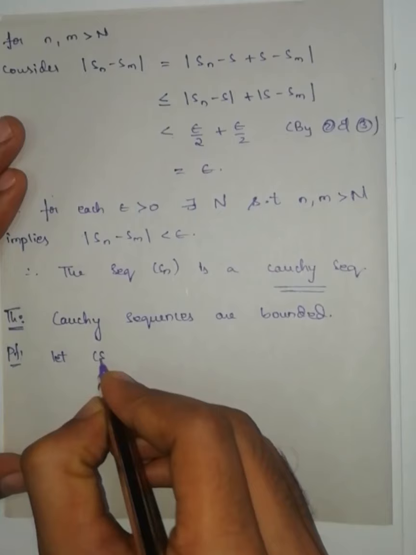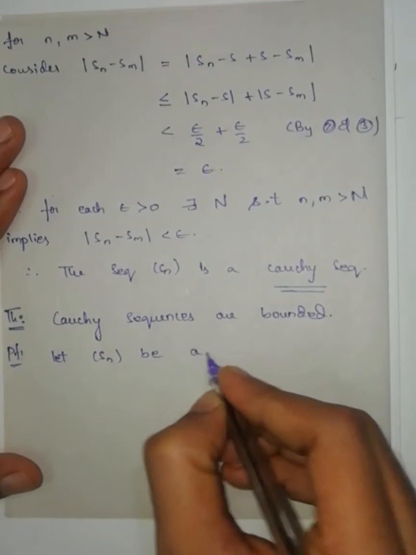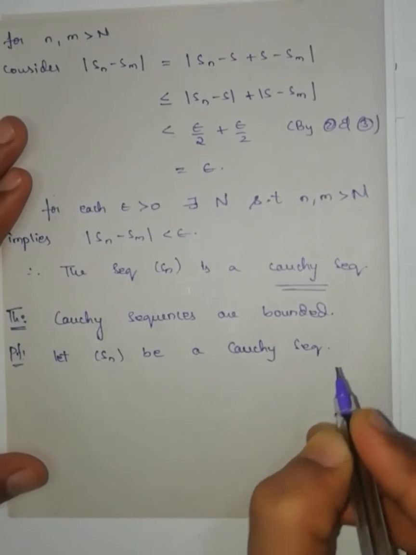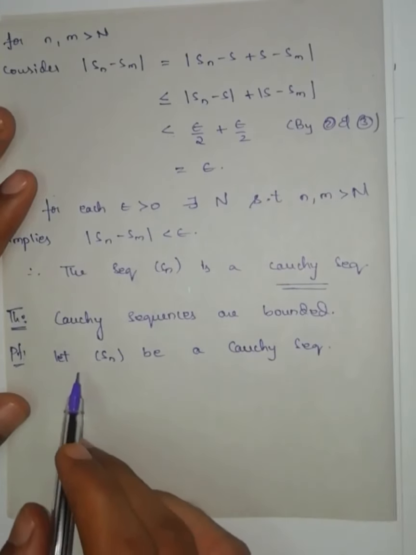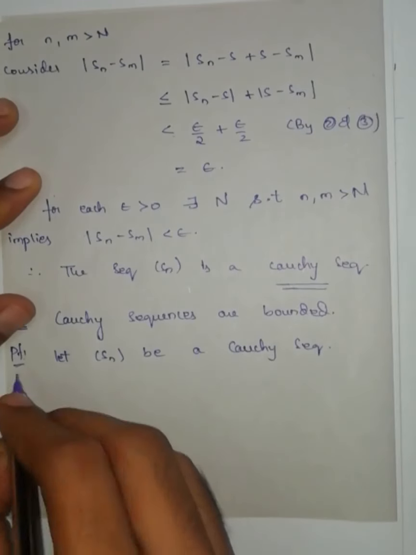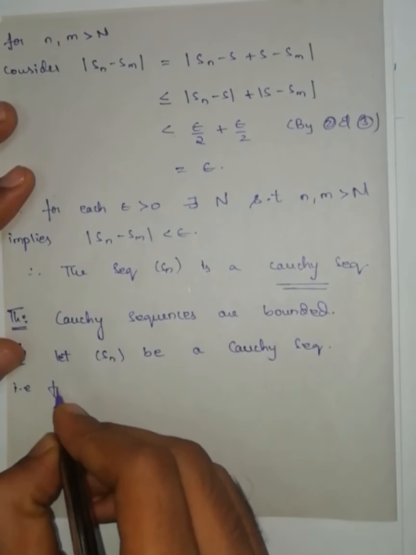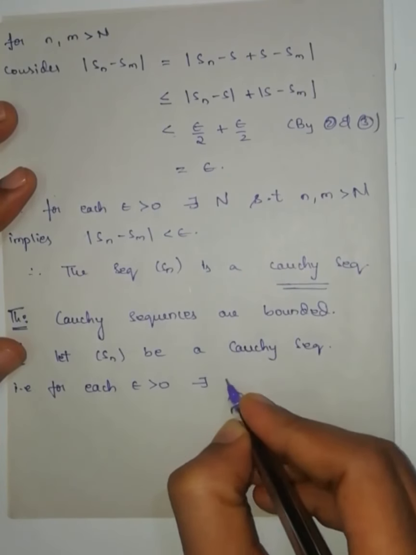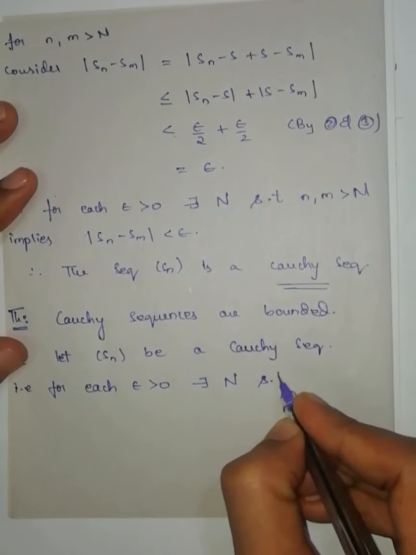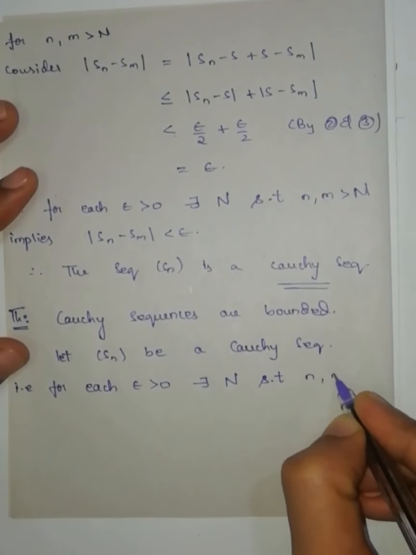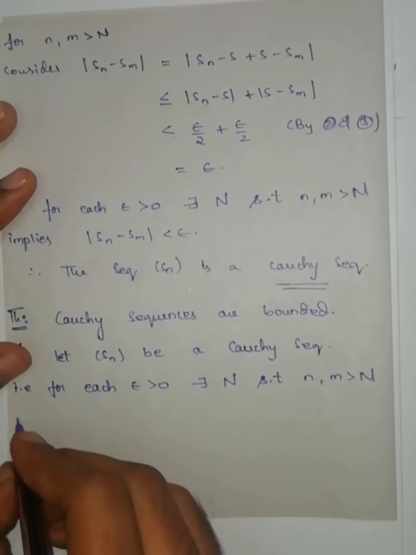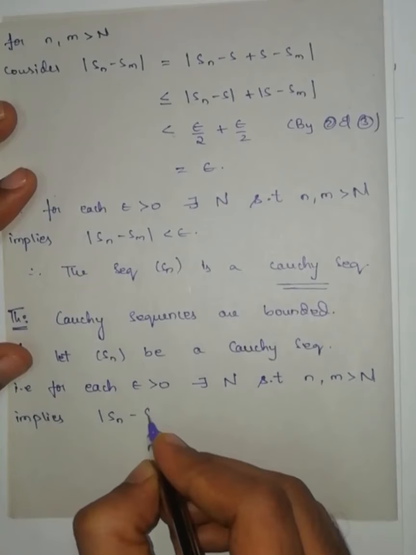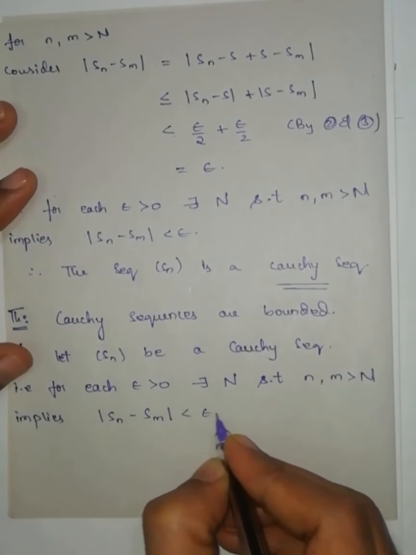Let the sequence Sn be a Cauchy sequence. When I am saying this is a Cauchy sequence, it means it satisfies the definition, that is, for each epsilon greater than 0, there exists a capital N such that small n, small m greater than capital N implies modulus of Sn minus Sm is less than epsilon.